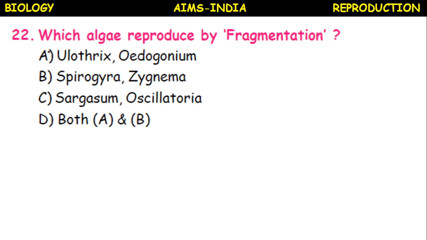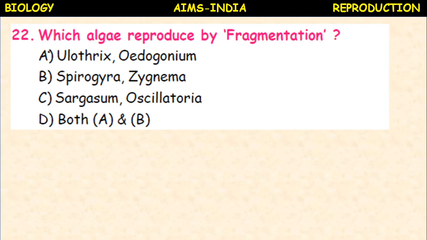Next, which algae reproduce by fragmentation? Oedogonium, Spirogyra and Zygnema, Sargassum, Oscillatoria, both A and B. Here Spirogyra and Zygnema reproduce by fragmentation. They are spiral algae.